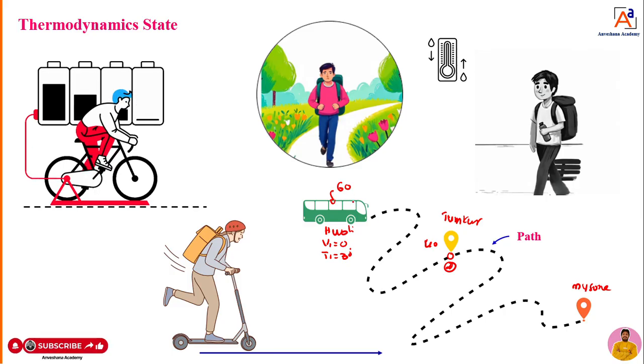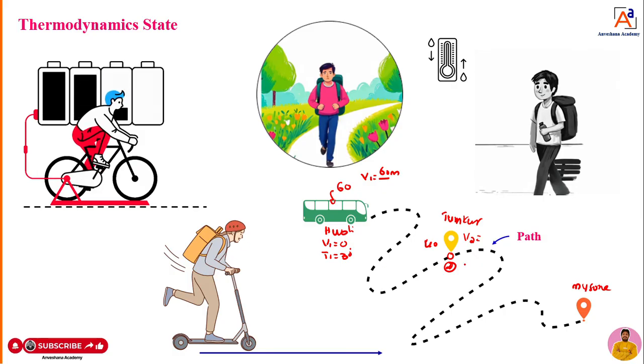Initially, when 60 members were there in the bus, the bus is full. That means the bus volume is V1, it is full. Assume 60 members. I have to take the numbers for understanding purposes, dear students. Not exactly, but to understand the concept I am taking this. 60 numbers are not volumes, but I am taking it as complete, it is full. The volume is 60 members. When 40 members remain after getting out at Tumkur, the volume of the bus is changed. That means the weight of the bus is changed.